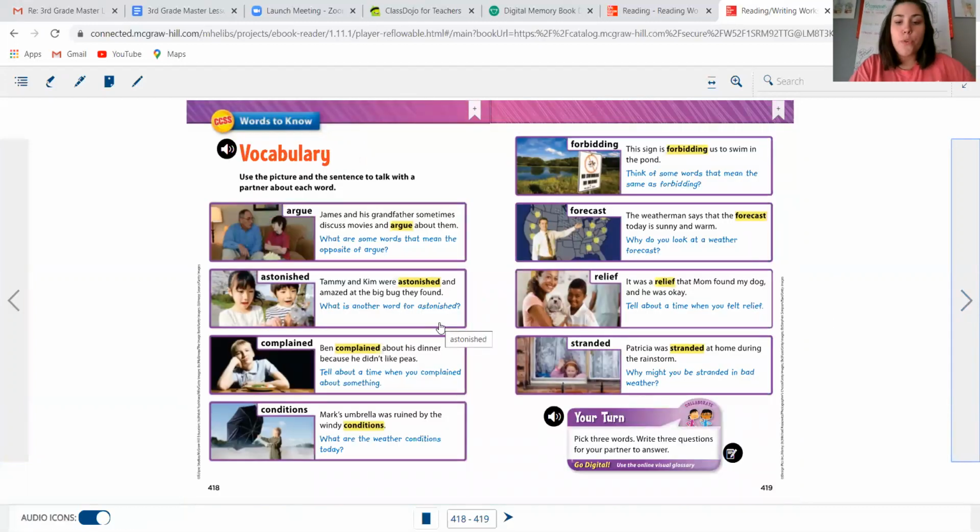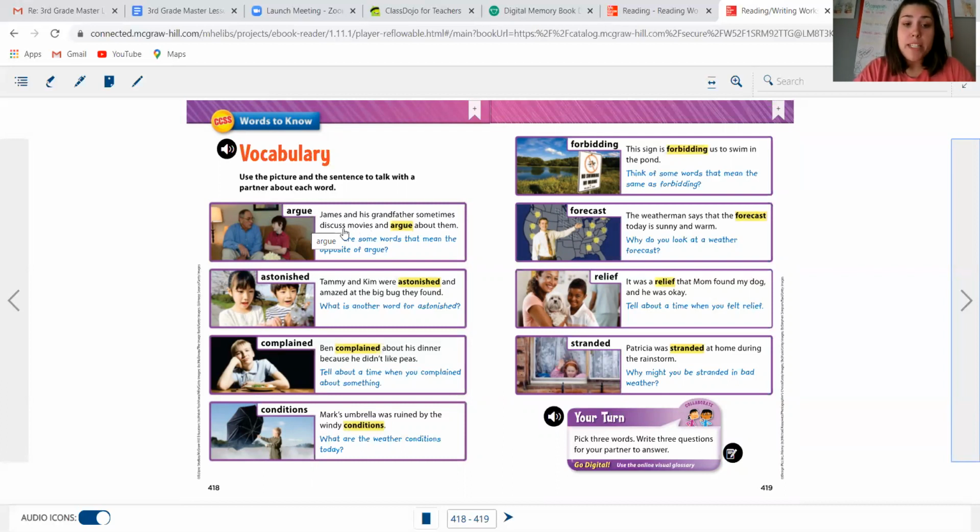All right, on pages 418 and 419, these are the vocabulary sentences we asked you to look at. And really, this is just a way for you to get thinking about this vocabulary. I'm not asking you to do a whole lot with it, but just kind of read through it and answer these questions mentally, or you may write them down. I usually do the interactive cards, but I'm going to do this one instead so you can see the picture and not have to keep stopping. So our first word here is argue. These are on that sheet also that we gave you guys, that has the genre on there and your vocab. You're going to use those for the next 2 weeks, okay?